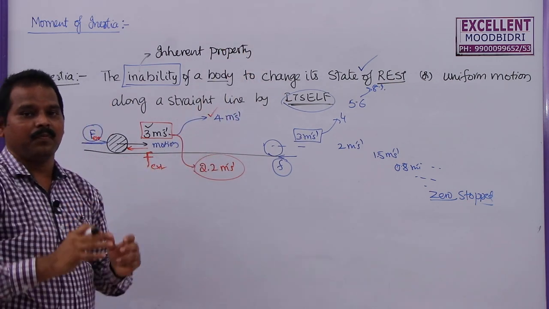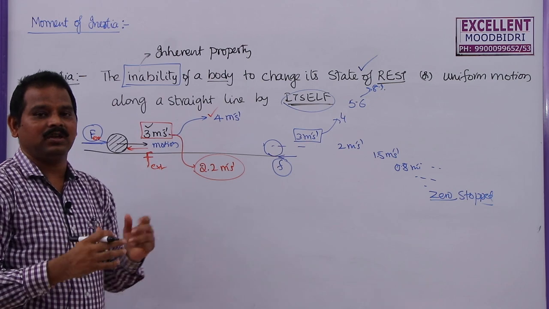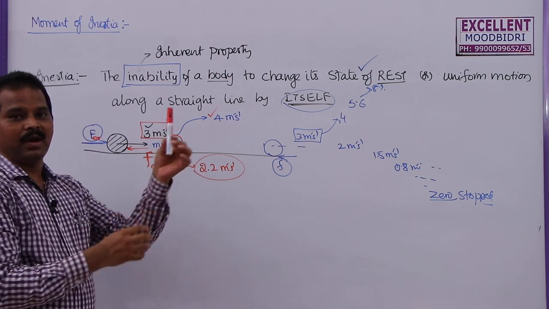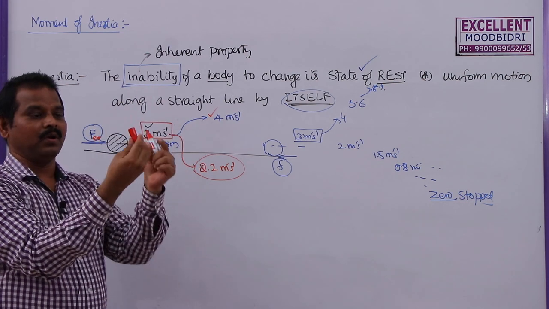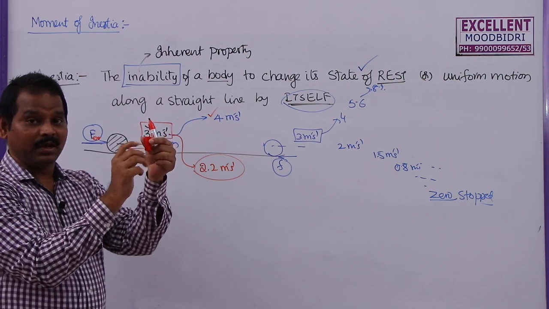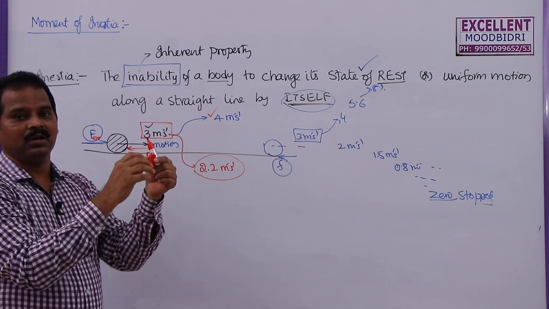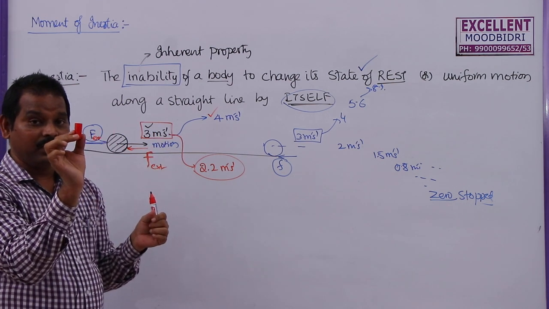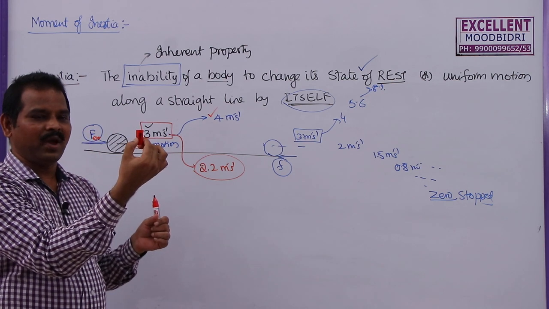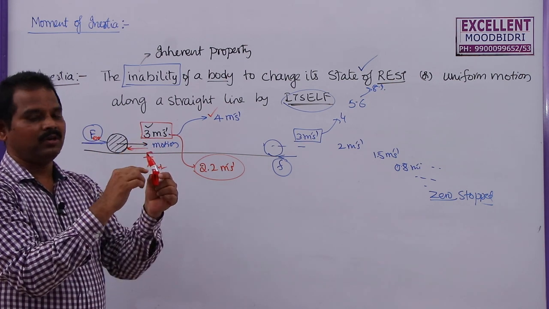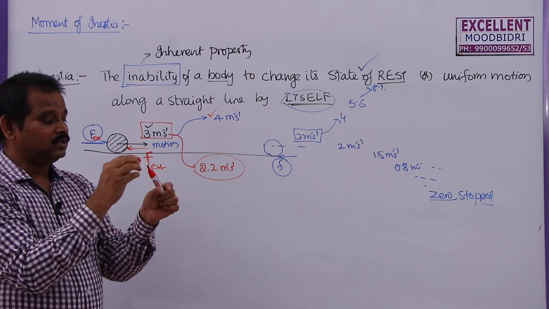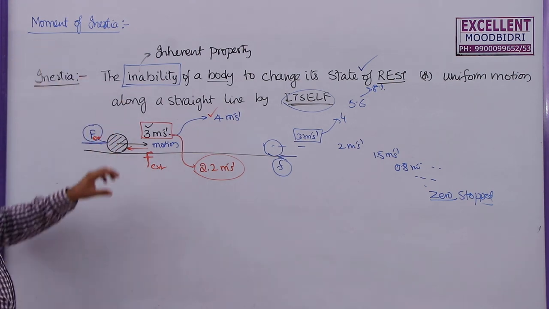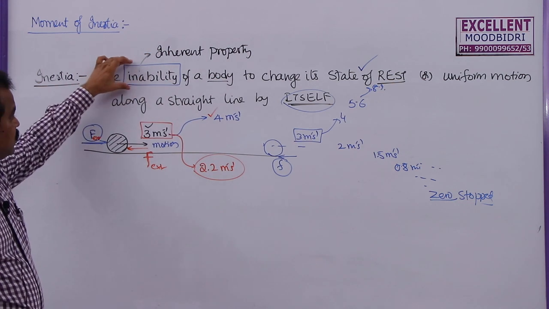What is this inherent property? Inherent means internal property. So, the body itself has that property. Now, you see this one, this is a red color marker. This is a plastic cap. This cap got this color because it is painted with red color. So, this red color is not its inherent property. It may be a white color plastic cap, painted with red color. So, this is not inherent property. But inertia is an inherent property. So, this is the inability.